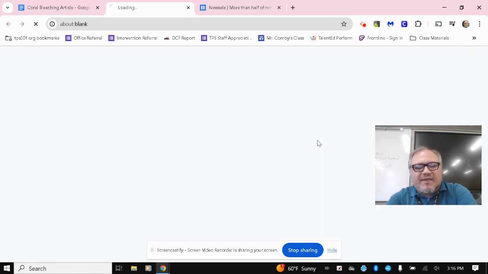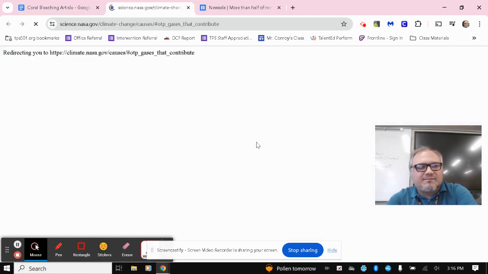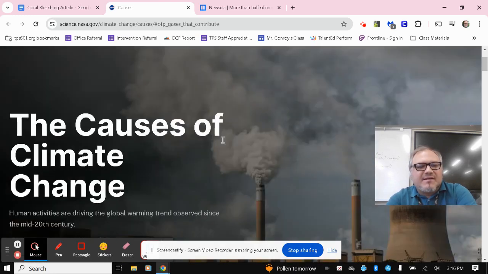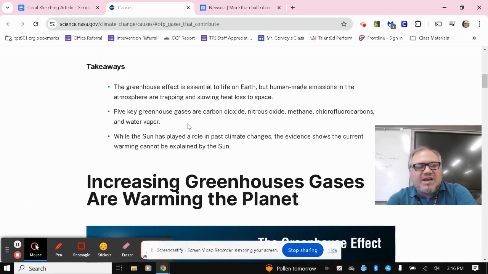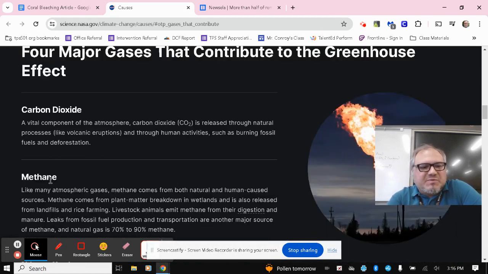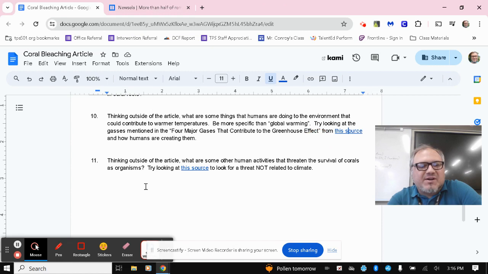So when I click on that link, it pulls up this little site from NASA, the causes of climate change. And as you start to scroll down, you should be able to find this section, four major gases that contribute to the greenhouse effect. And it lists them specifically and some human activities that basically help cause them. So use this information to help you answer that specific question.